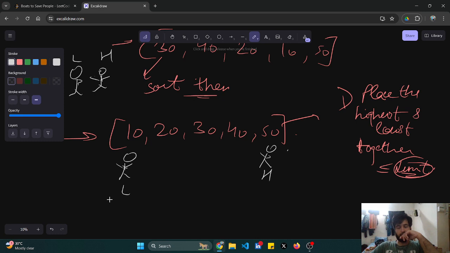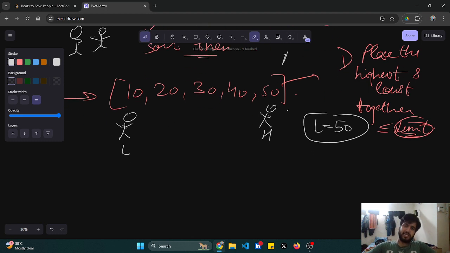The limit in this case is 50, and all the values are less than or equal to 50. I'll initialize the number of boats as 0 at the start. Now I have to make an optimal solution such that the number of boats is minimized. Let us see whether what we just decided is the better option, and I'll compare it with the other two cases.